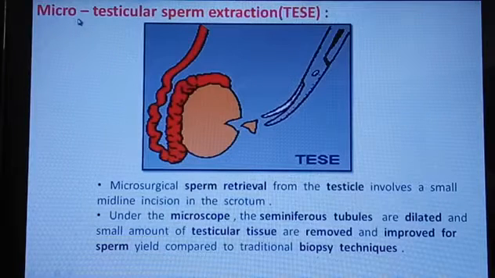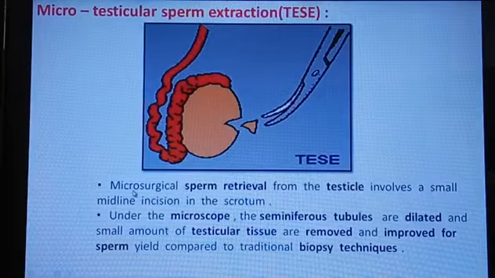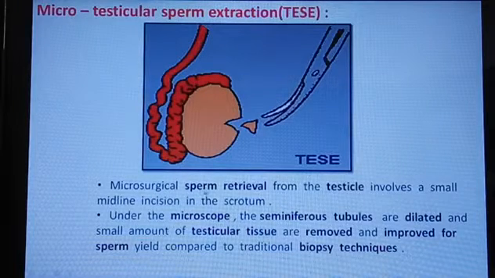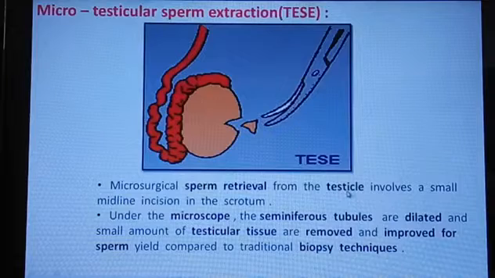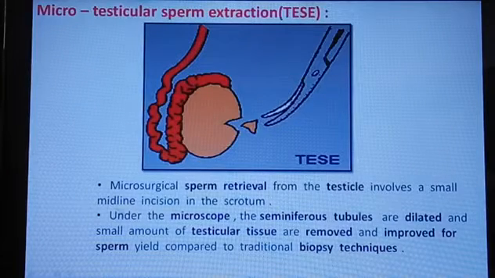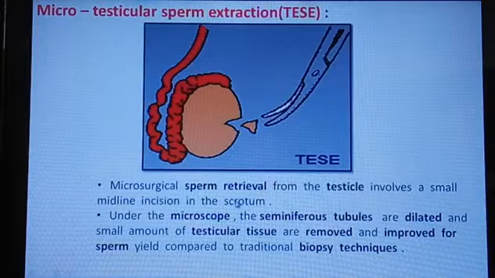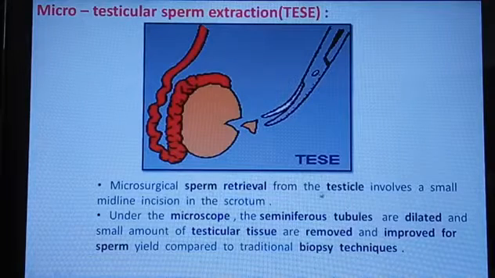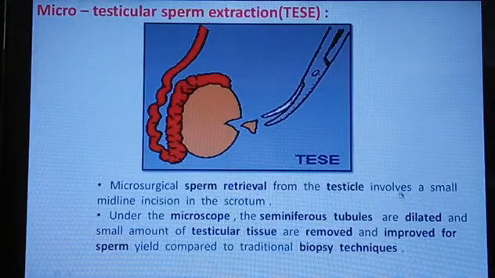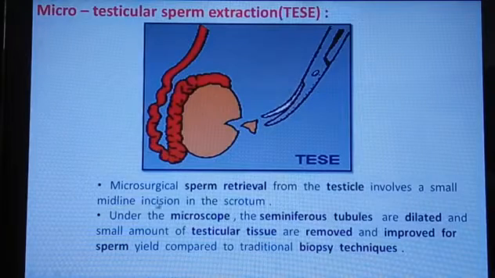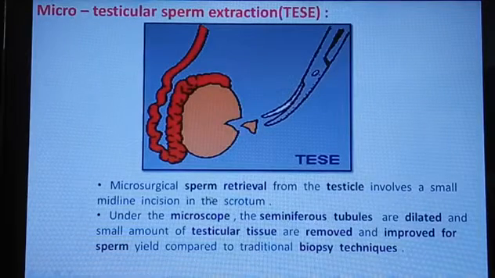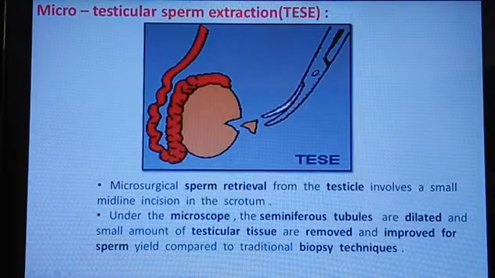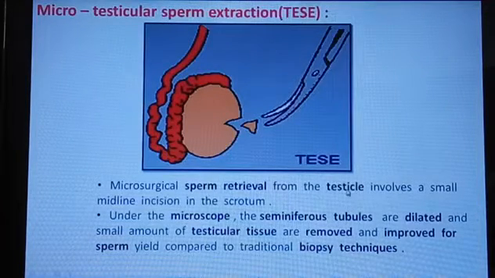Okay, what is microtesticular sperm extraction? Microsurgical sperm retrieval from the testicle involves a small midline incision in the scrotum. So through one minor surgery, we have to retrieve the sperm from the testicle. In the scrotum area, one incision is made, and from that you have to remove the sperm from the testicle.